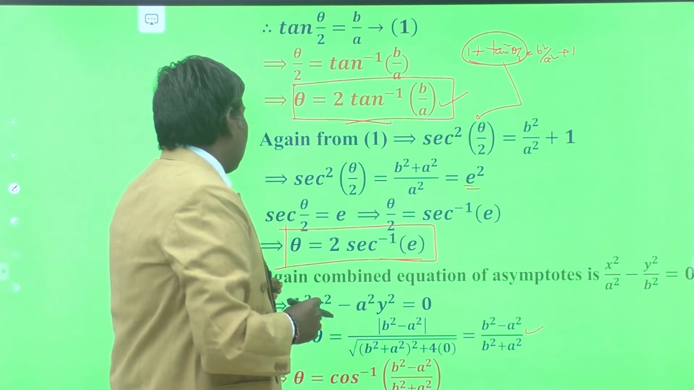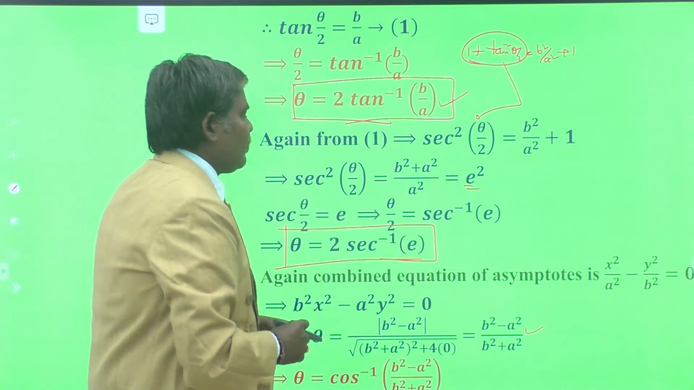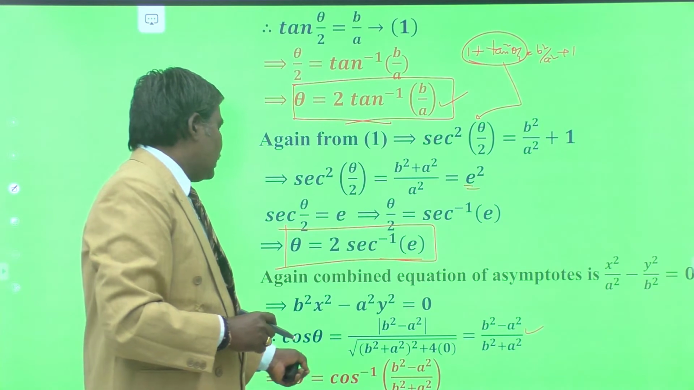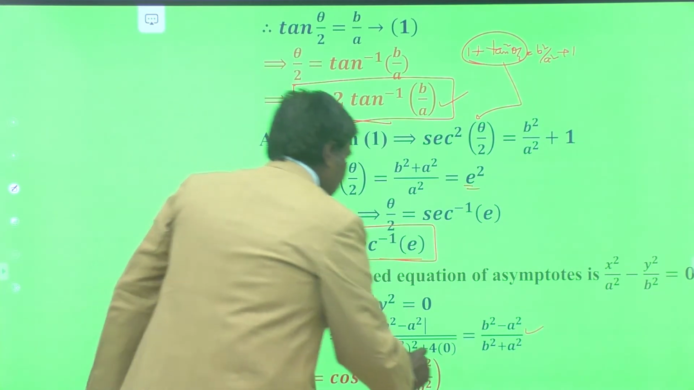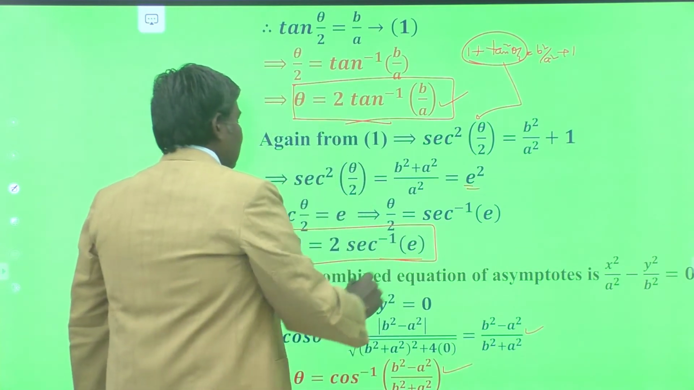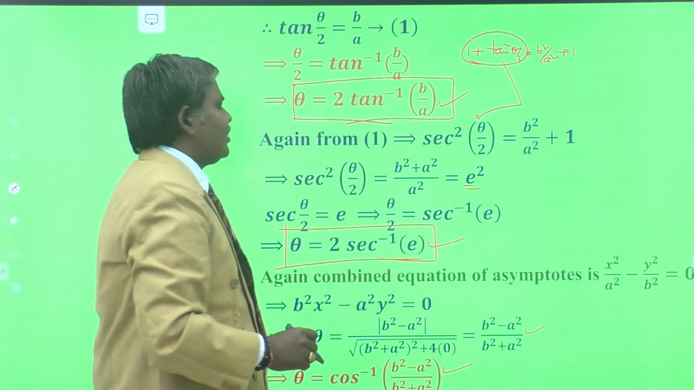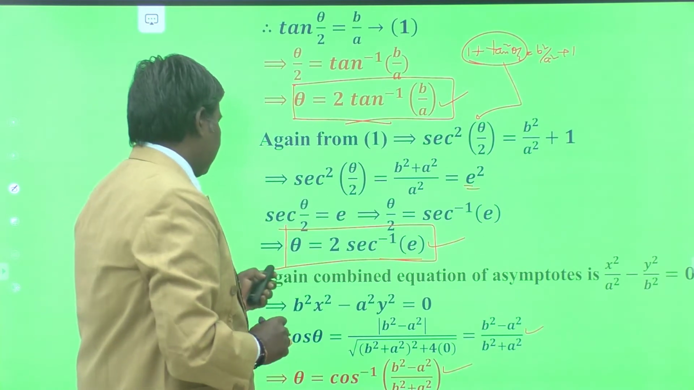Understand? So the combined equation of asymptotes of the hyperbola, that is x square by a square minus y square by b square equal to 0. From that equation itself, we can get theta as cos inverse of b square minus a square by b square plus a square. This is one way of the formula. This is another way, 2 secant inverse e, and theta is equal to 2 tan inverse b by a is another approach for theta.